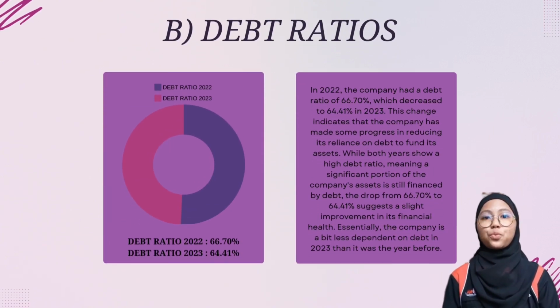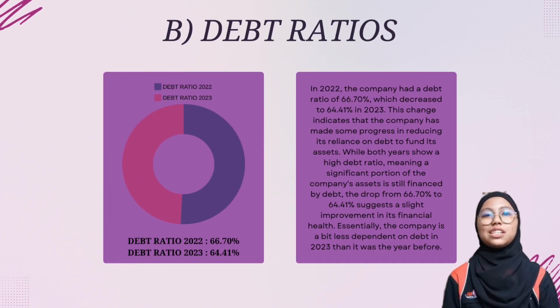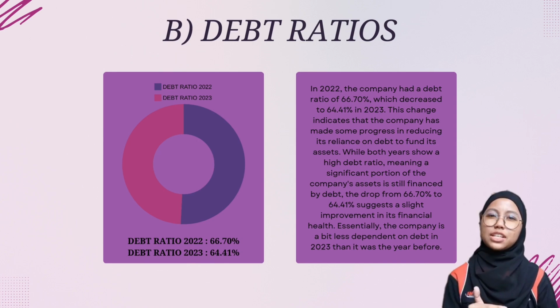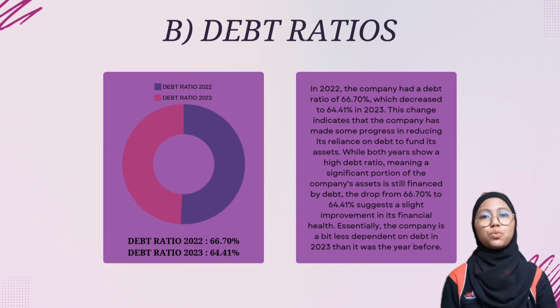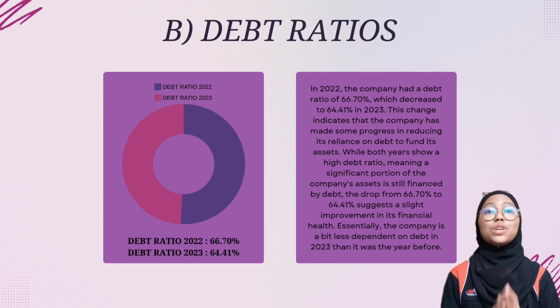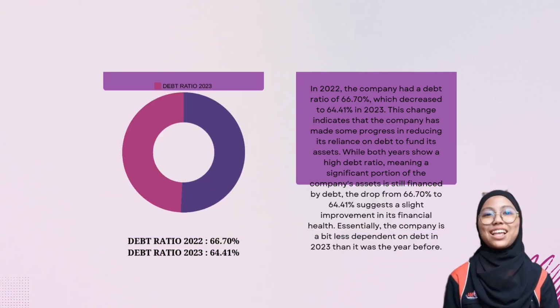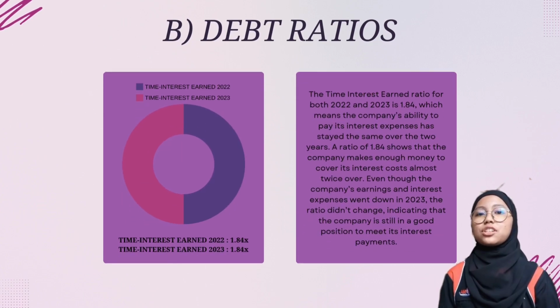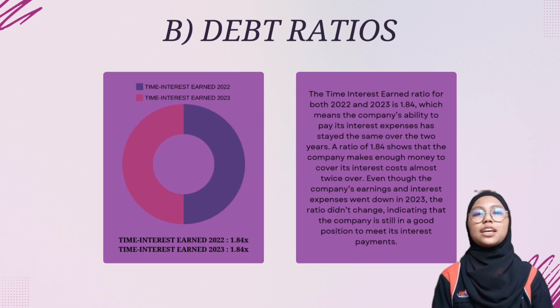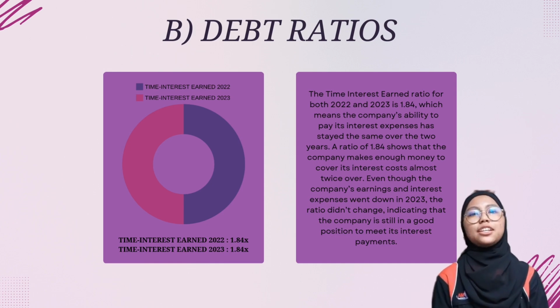Now, the debt ratio. In 2022, it was 66.70%, which decreased slightly to 64.41% in 2023. This indicates a reduction in the company's reliance on debt to finance its asset, which is a positive sign for its financial health. Next is the times interest earned ratio. It remained at 1.84 in both 2022 and 2023, showing that the company's ability to cover its interest expenses stayed steady, despite a decrease in earnings and interest expenses.